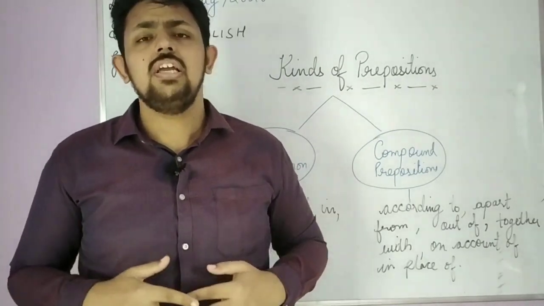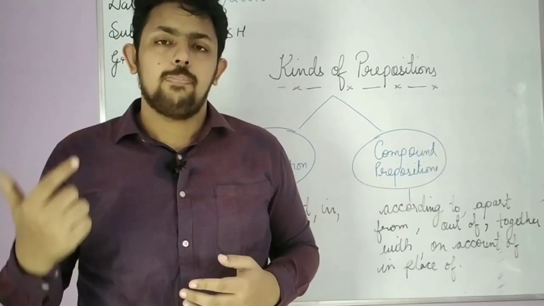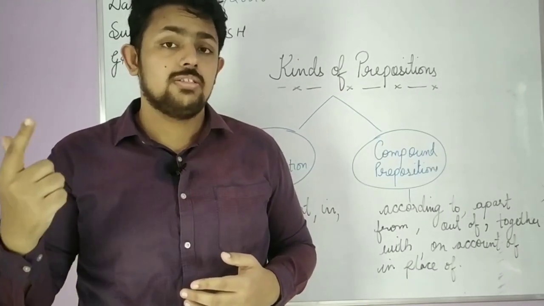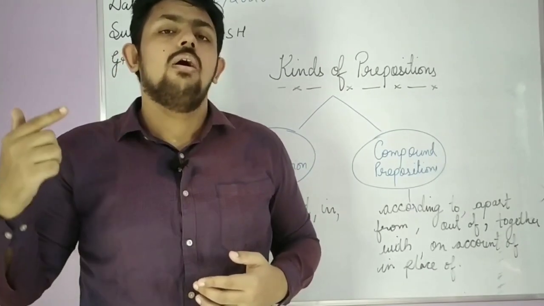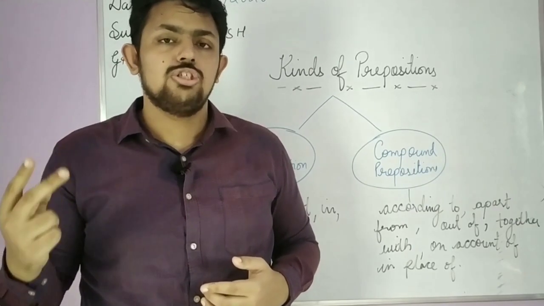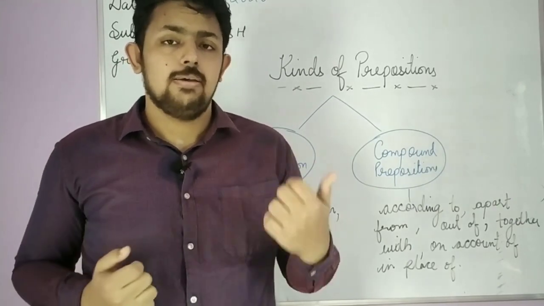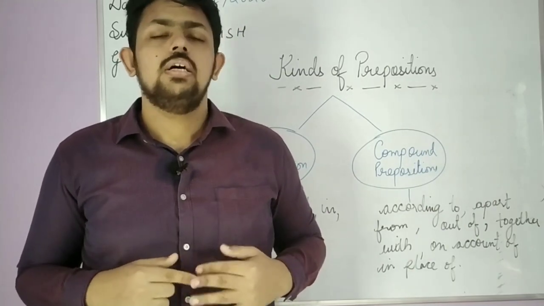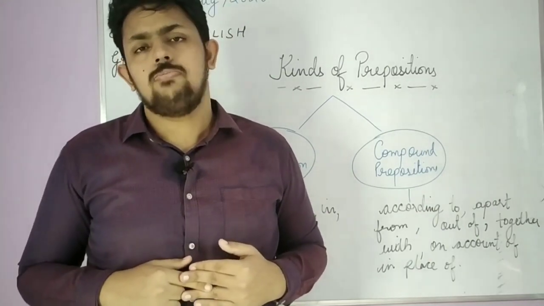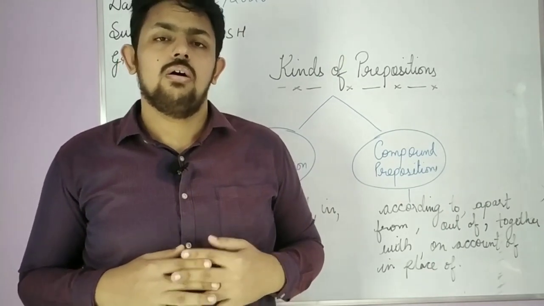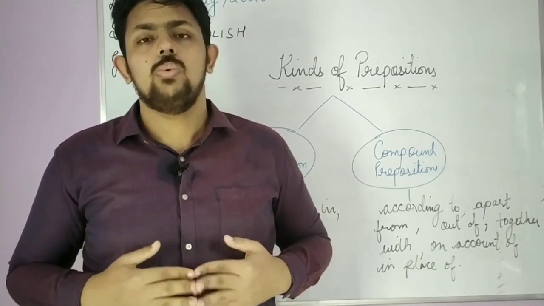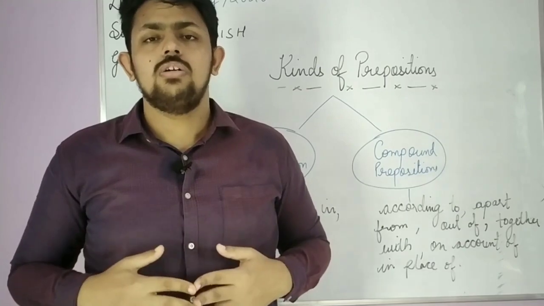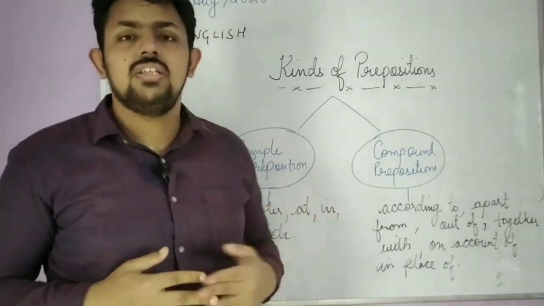So there are basically two kinds of prepositions. First is the simple preposition, which is formed by a single word, and the compound preposition, which is more than a single word, maybe a group of words or phrases. We have seen the examples.